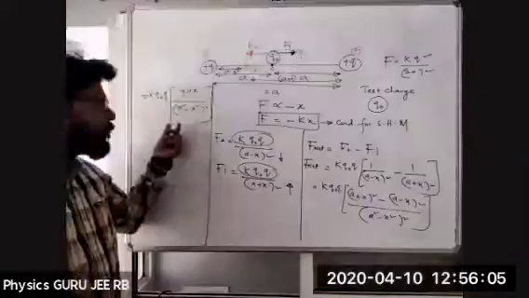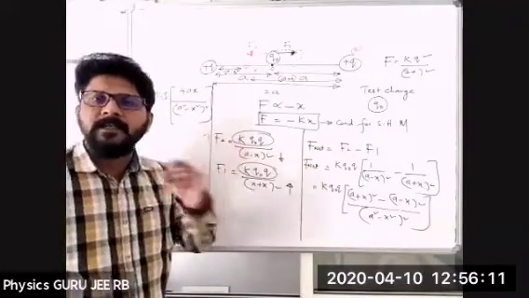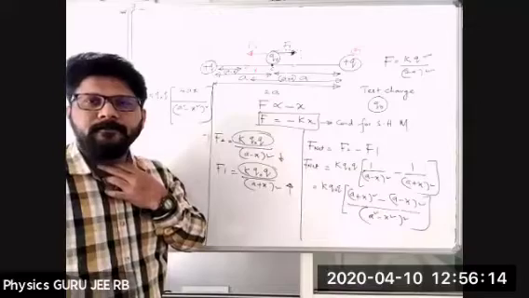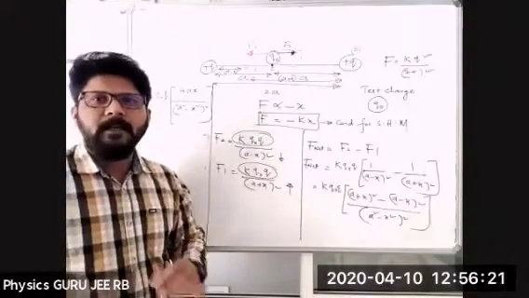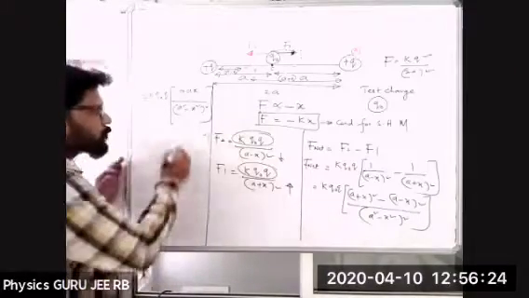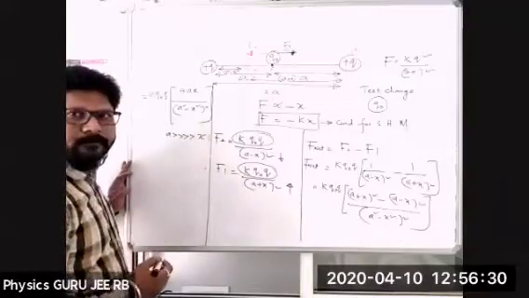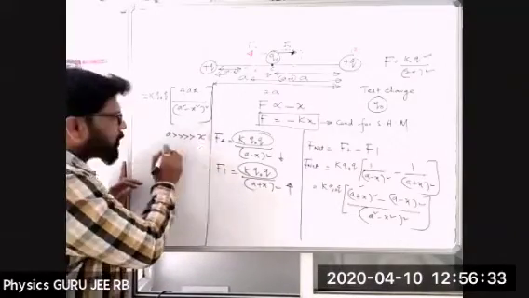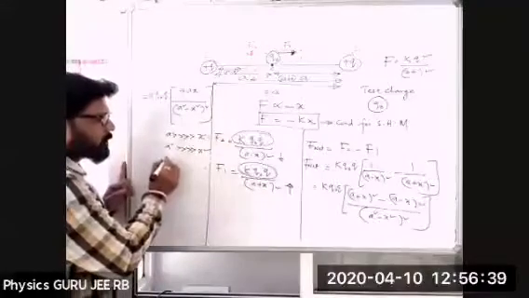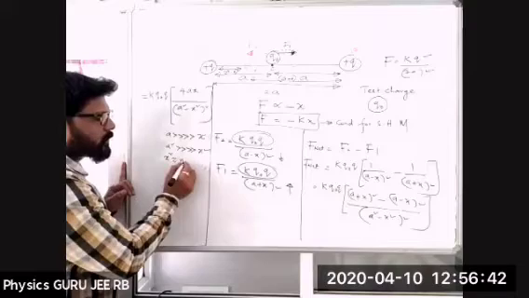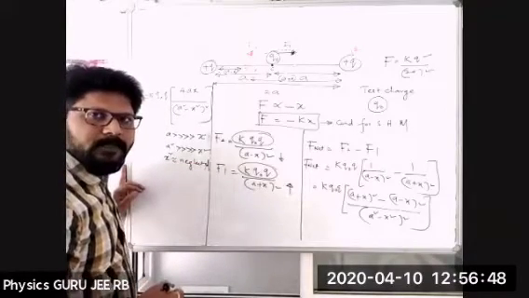Okay. Now in this one, can you tell me, a and x, which is greater? A is greater. So a is much greater than x, or a square is much greater than x square. So x square can be neglected in the denominator.